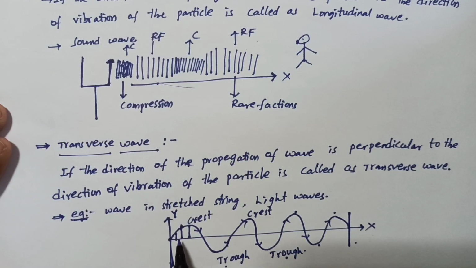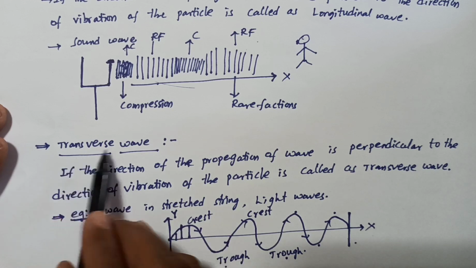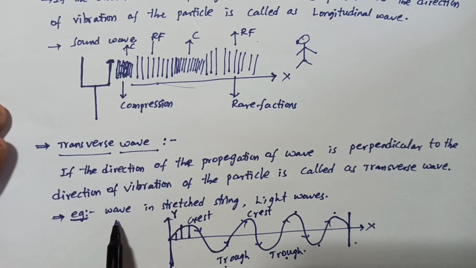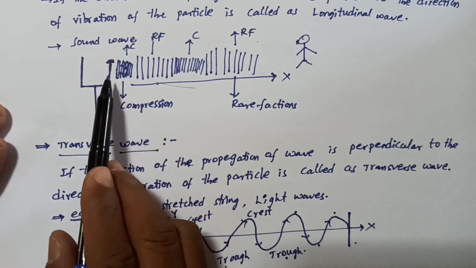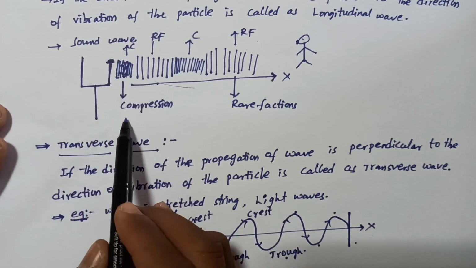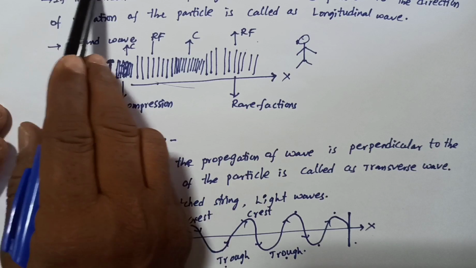Here the particle vibrates perpendicular to the x direction, so it is called a transverse wave. For transverse wave examples, waves are produced in a stretched string and in light. All sound waves consist of longitudinal waves.